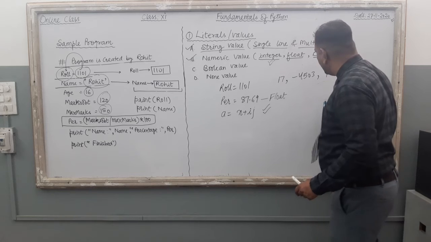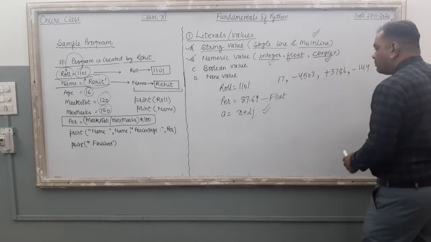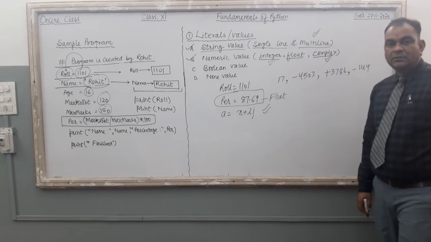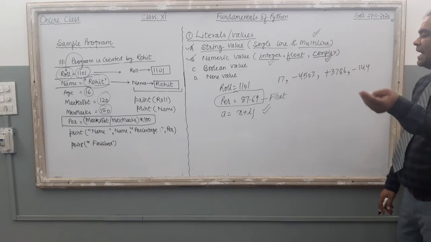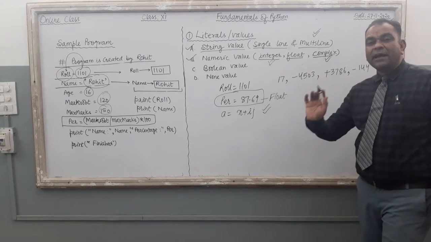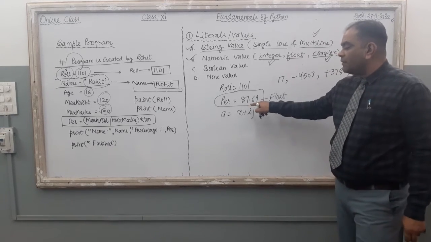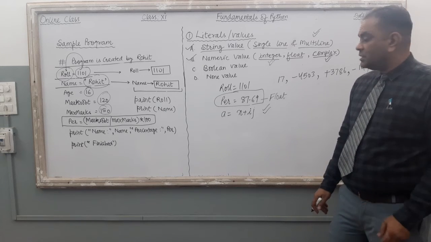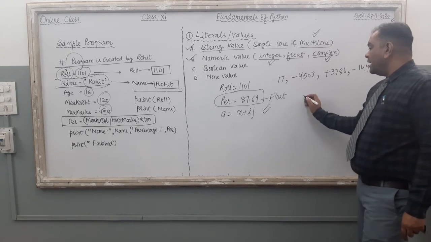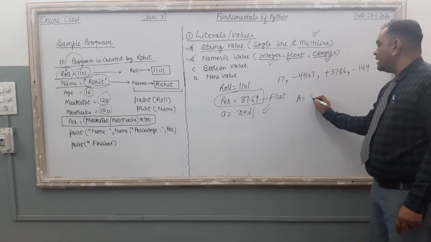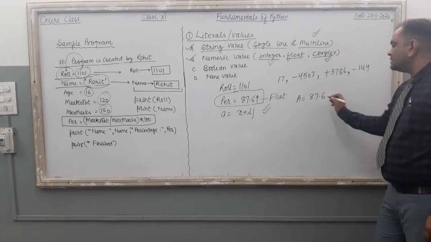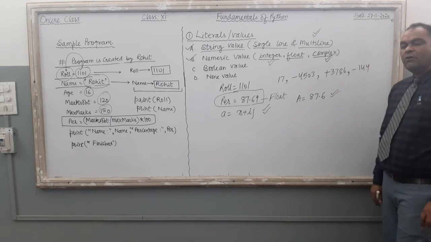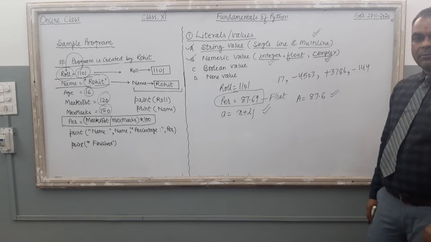Now, one more thing is there. If you are going to put a float value, it is treated as 2 different things. The first one is the fractional value. The second one is the exponential value. Right? Exponent use. So a float value or decimal value can be written like this, 87.6. Suppose this is the value, right? It is a fractional value, acceptable by your Python programming.